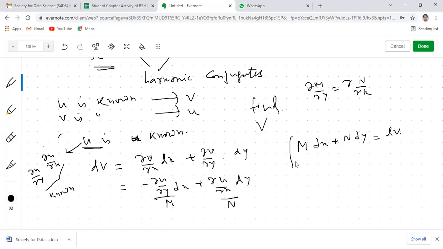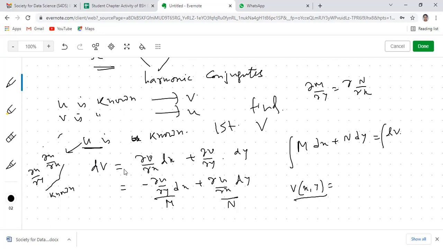Since this differential equation is exact, we can integrate both sides and we'll get the value of V(x,y). We'll integrate M with respect to X by keeping Y constant. We'll integrate only those terms of N with respect to Y which don't contain X. Then we'll add them and we'll get the value of V. In that way, by using this first method, if U is known to us, we can find out V. Similarly, if V is known to us, that means we need to find out U.